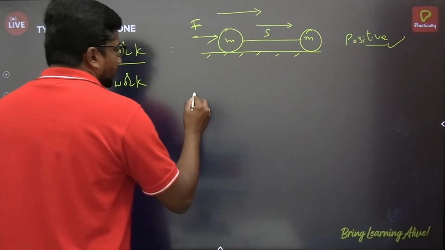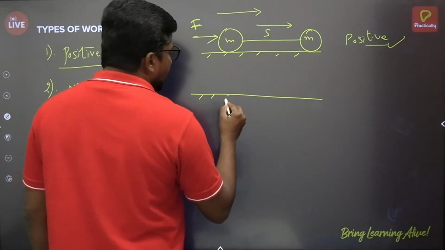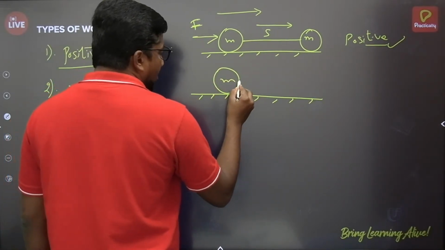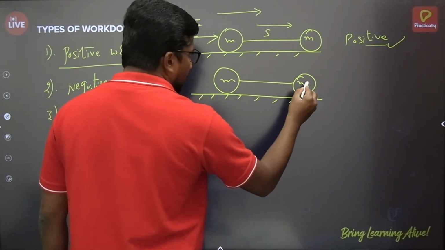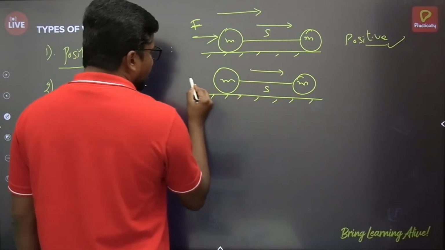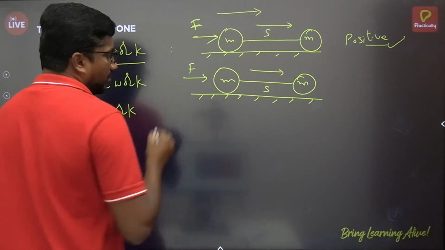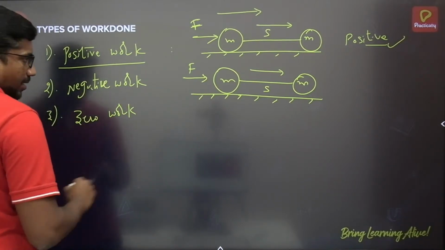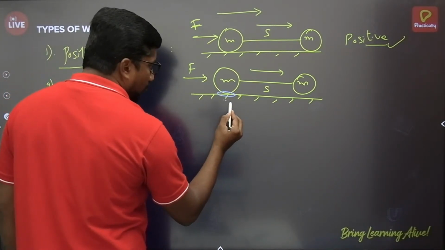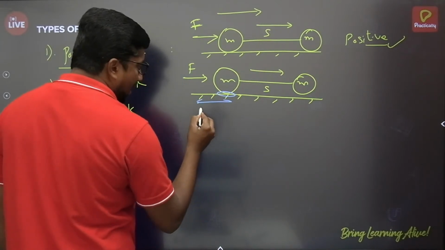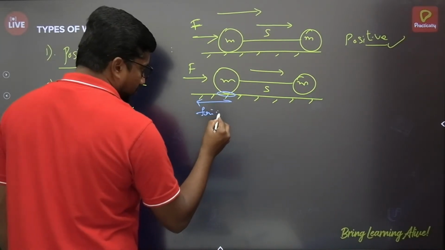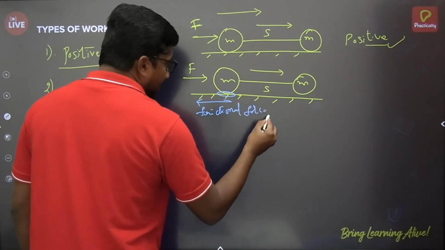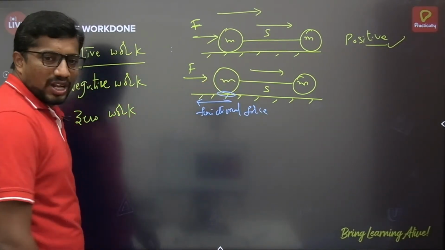Suppose, in the same example, the object has suffered a displacement in this direction due to the applied force F, but at the point of contact, the frictional force will be acting in the direction opposite to the relative motion of the body.